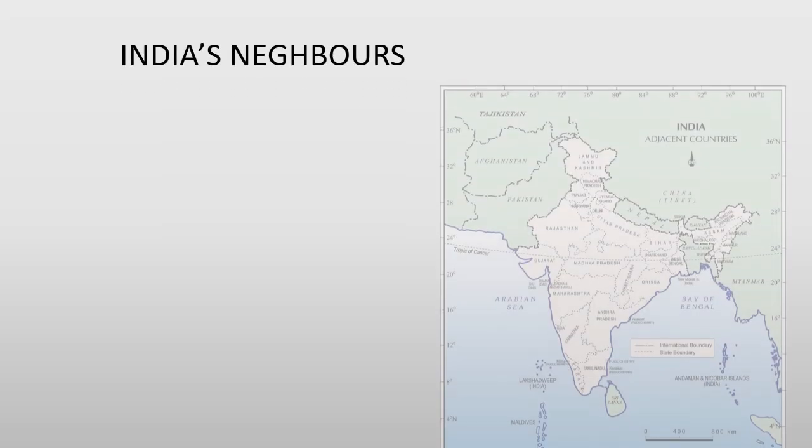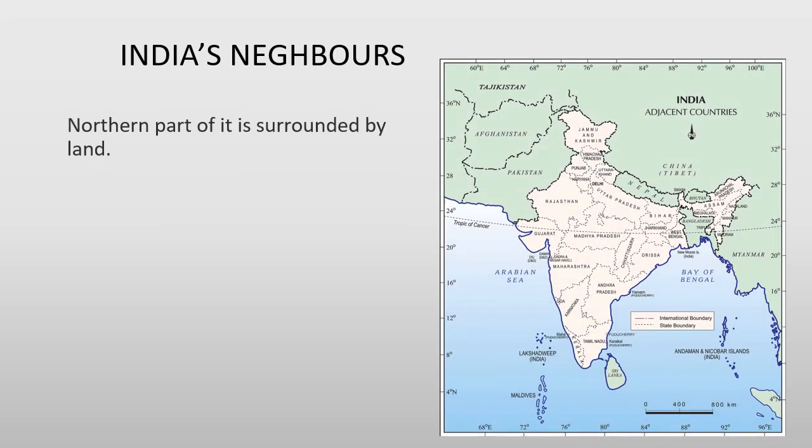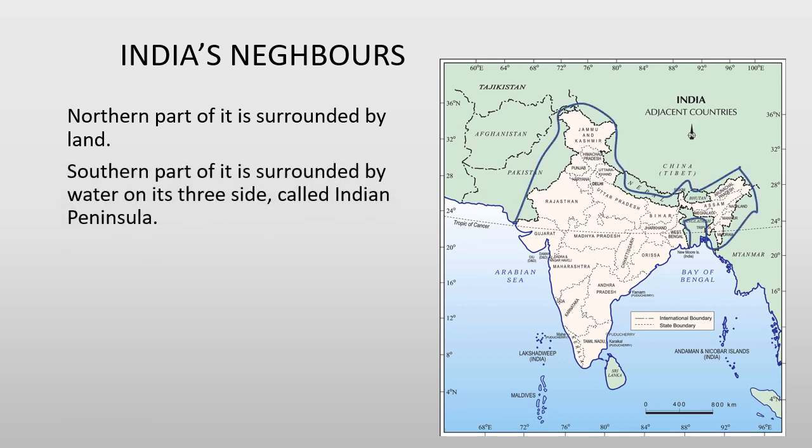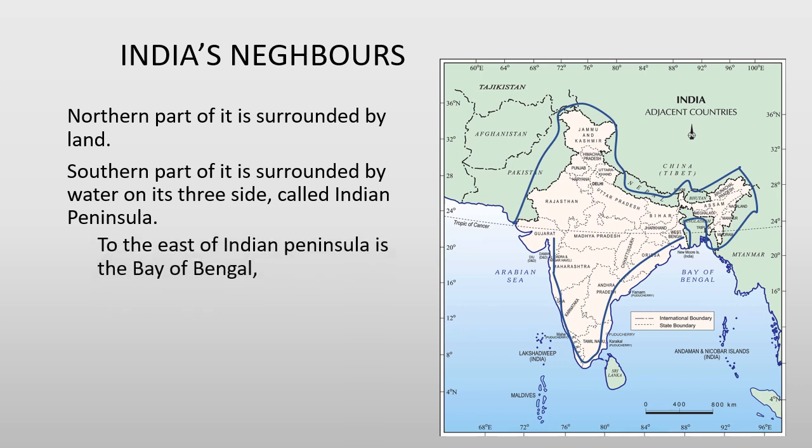India's neighbors. As we know, the northern part of India is bounded by lands, while the southern part of it is surrounded by water on its three sides, called Indian Peninsula. As you know, a piece of land surrounded by water on its three sides is called a peninsula. The southern part of India is a peninsula, the Indian Peninsula.